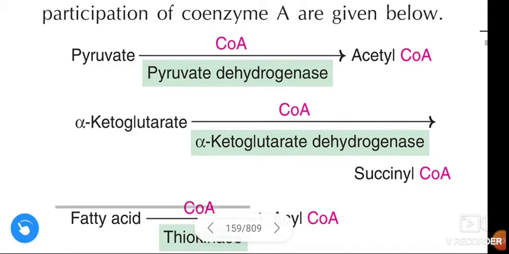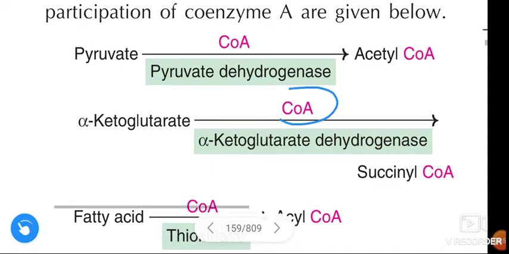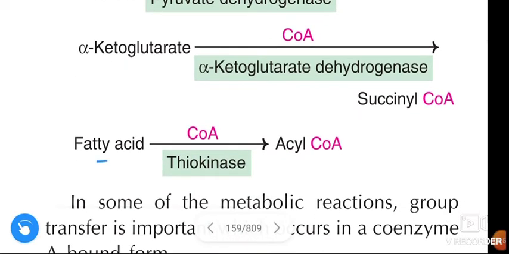The second reaction is alpha ketoglutarate to succinyl CoA, and the enzyme that acts here is alpha ketoglutarate dehydrogenase. This reaction is again dependent on coenzyme A. Fatty acid to acyl CoA, the enzyme is thiokinase. This is also again dependent on coenzyme A.